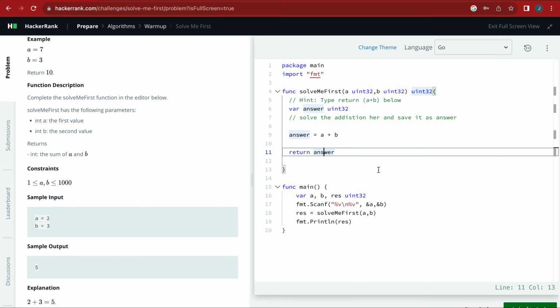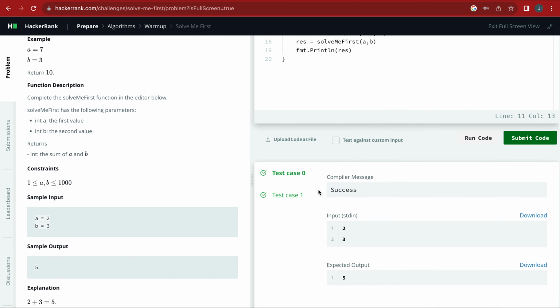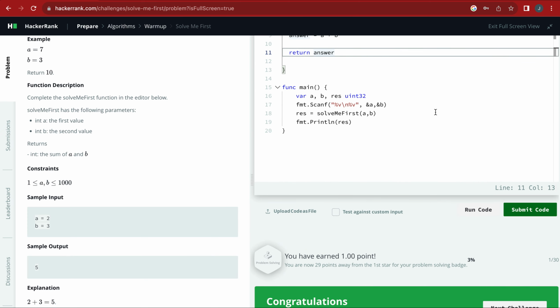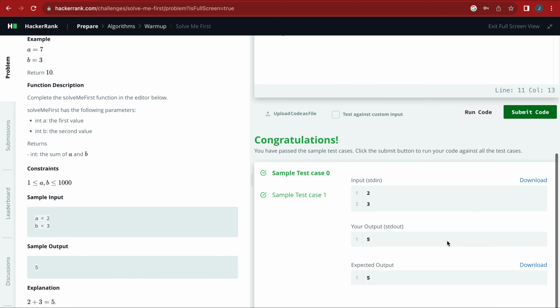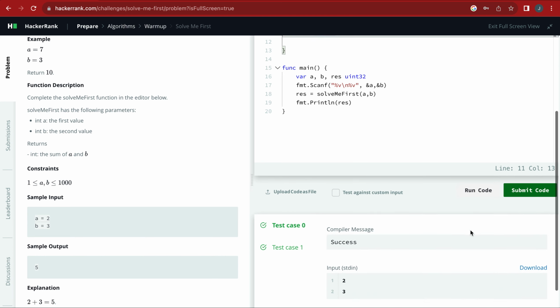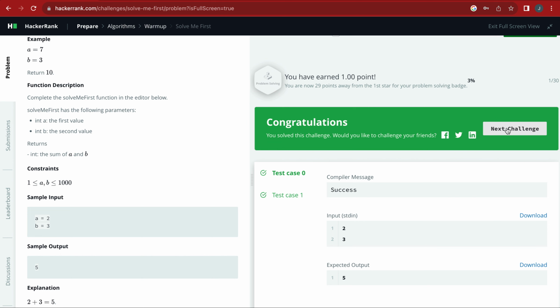So that's all. Now if you click submit here, hope you can see the submit button, you can see all the test cases passed. Congratulations, you can go to the next challenge. One more thing: you ought to run this code first. Usually you can run your code to see if you pass the test cases they have. Then you can click submit, and once it is successful, you can go to the next challenge.